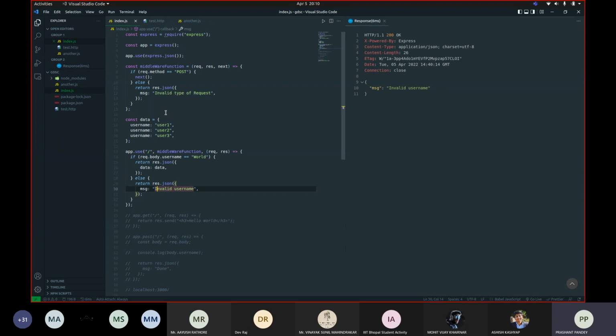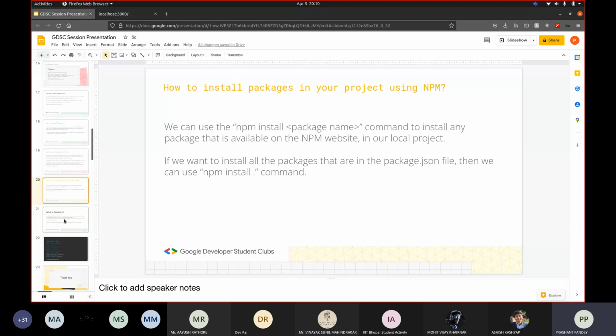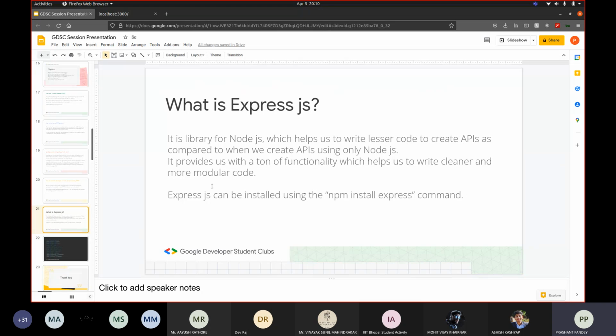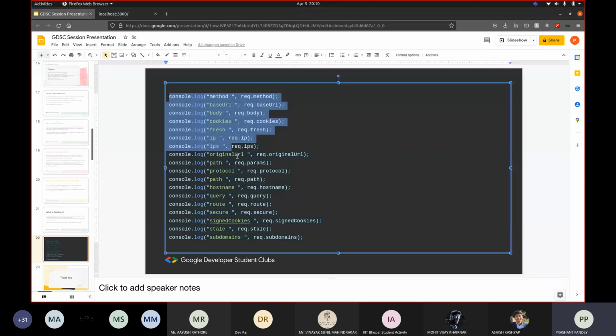And that's pretty much the introduction to ExpressJS. ExpressJS is a library for Node.js which helps us write less code to create APIs.